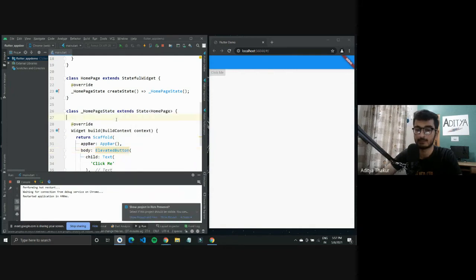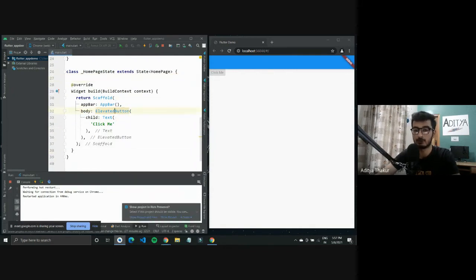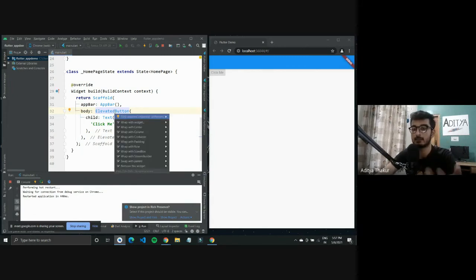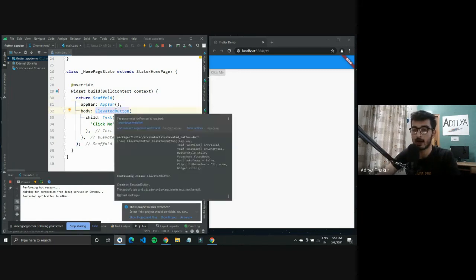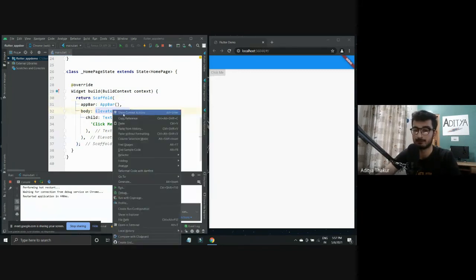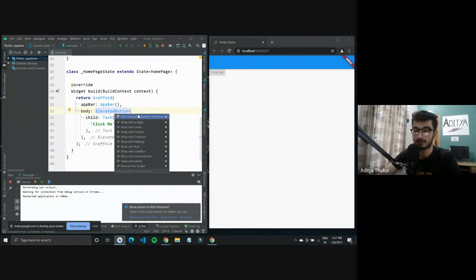So one of the things that you can do on Android Studio, and you can even do it in Visual Studio Code, you can check out the context action on Android Studio. You can click on a widget and press Alt plus Enter, or you can simply go with your mouse and right click, show context actions, and you'll have all these different properties available in it.